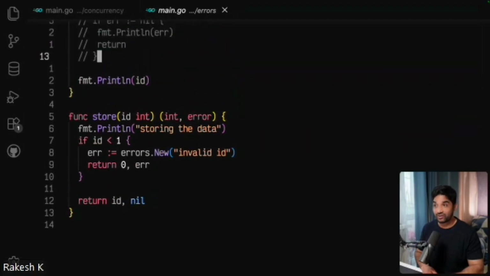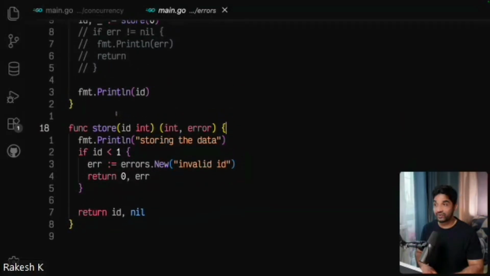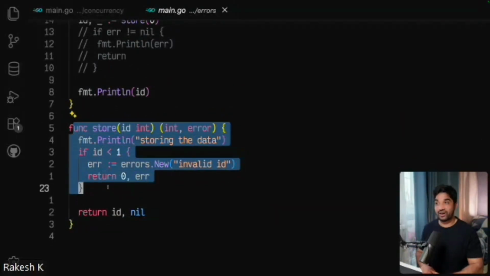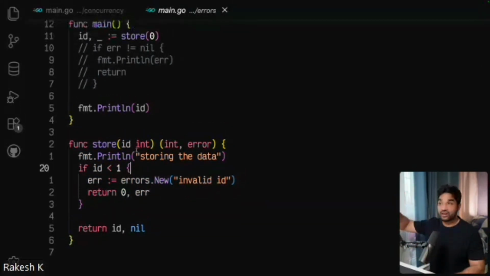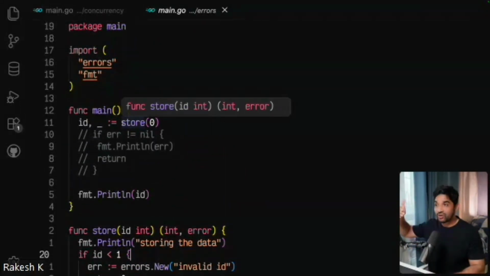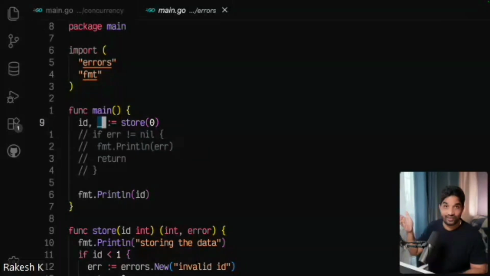But yes, this is very clear to me, and we don't even need to go into the function and see what it is returning, or whether it is throwing an error or not. We can just come here, and we clearly see that this function is going to return an error, so I need to handle that error. Everything is clear and visible. Yeah, so that helps a lot.